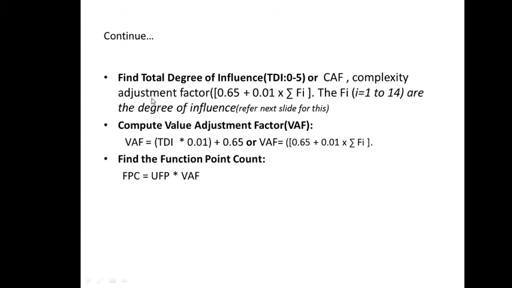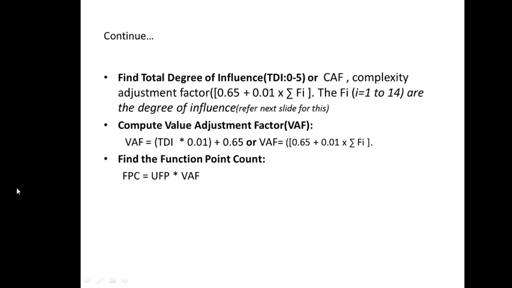Now what is this complexity adjustment factor? Fi is a complexity adjustment factor where i is between 1 to 14. That means there are 14 complexity adjustment factors which are scaled in the range 0 to 5.